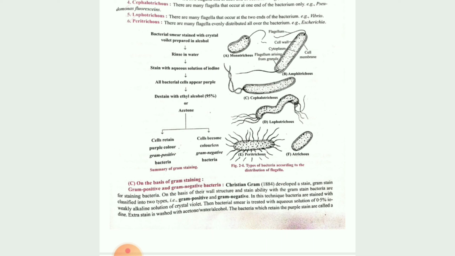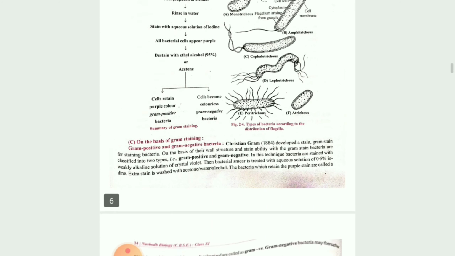But children, if it is not visible under the microscope as purple in color, then what do you have to add? You have to add the safranin. That is not on the same slide. Again you have to continue the complete process, and at last you add the safranin in place of crystal violet. The rest of the process will be the same. You will see that they will be a little bit pinkish in color. In that manner you can differentiate the gram positive and gram negative bacteria.